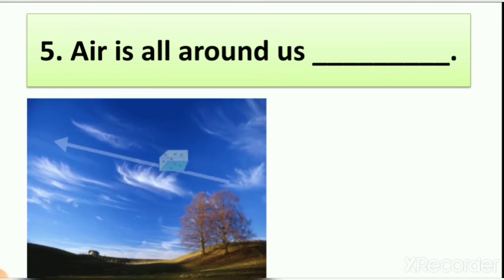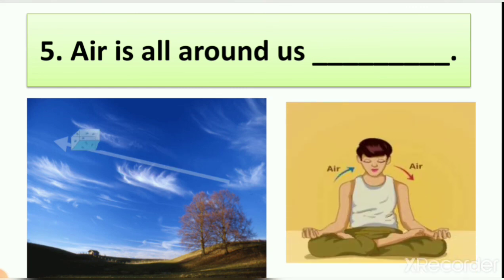So it means when you are breathing, you can understand that there is air around us. So here you can see the picture of a tree. In this we cannot see air, but we can feel that there is air, and we all are using air in breathing.